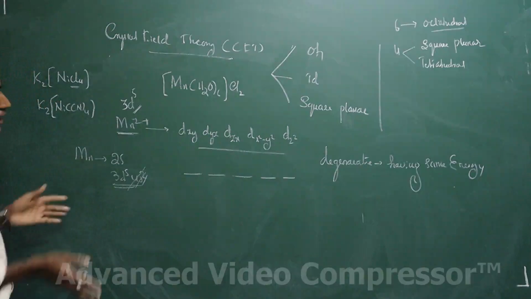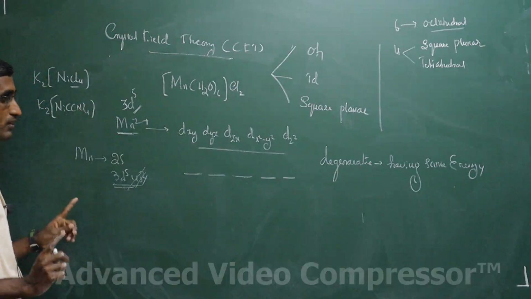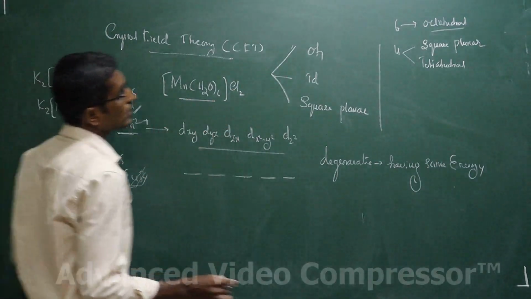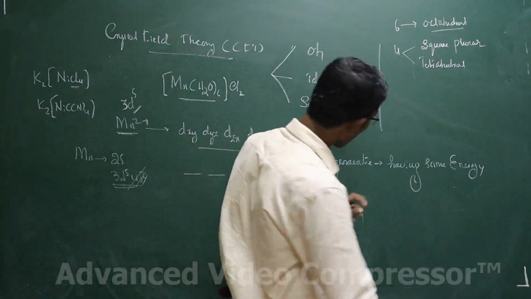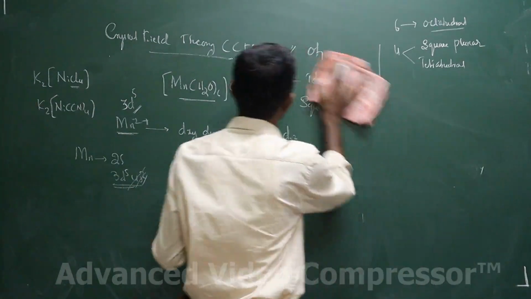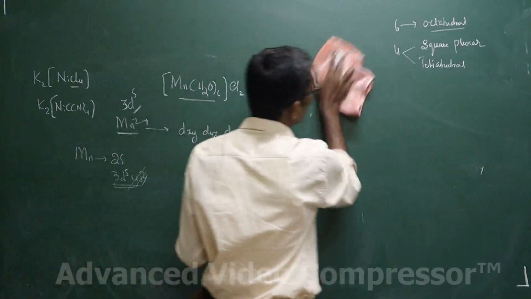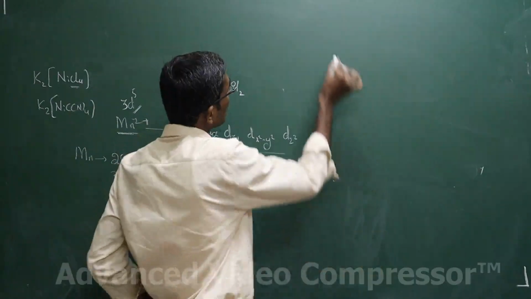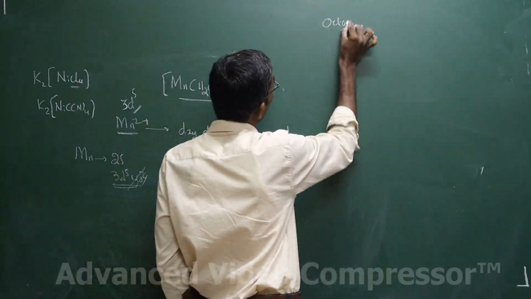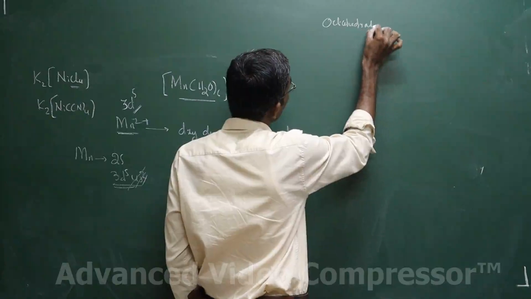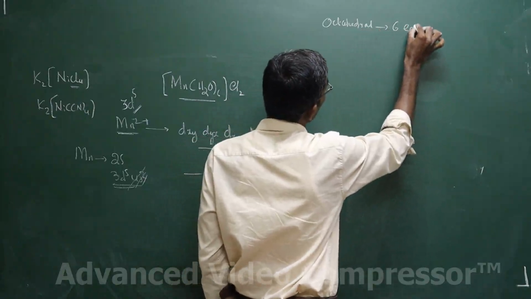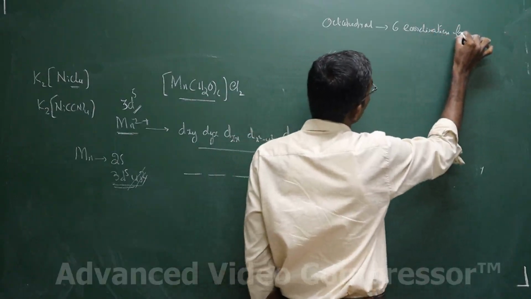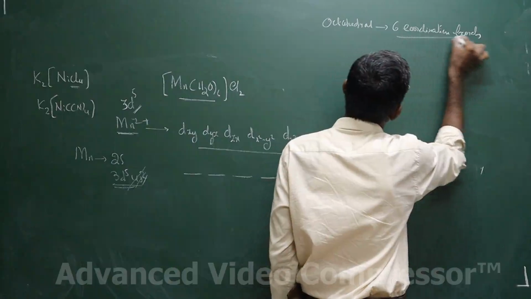First try to understand how the splitting happens, students. This is an octahedral complex, that means you have an octahedron. We'll take one by one. I'll go ahead with the octahedral complex. An octahedral complex is possible when there are 6 coordination bonds around the central metal ion.